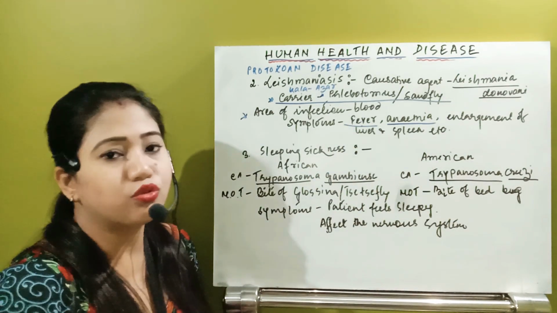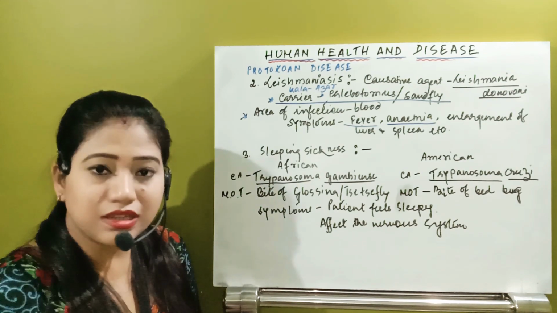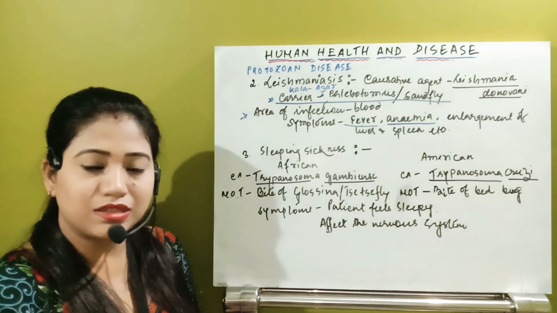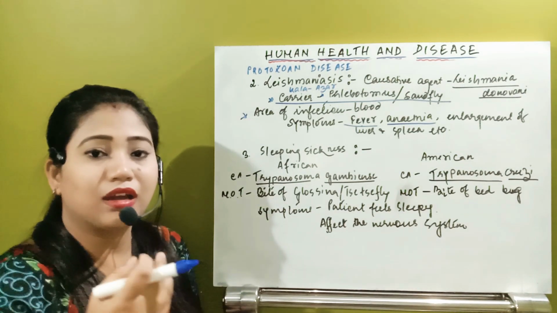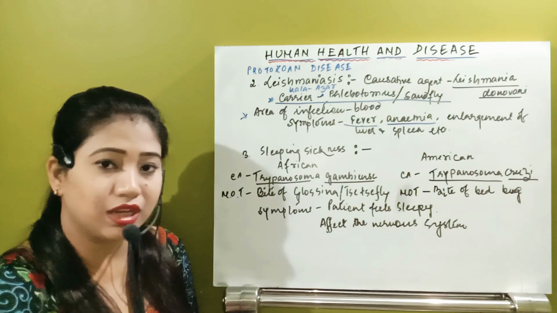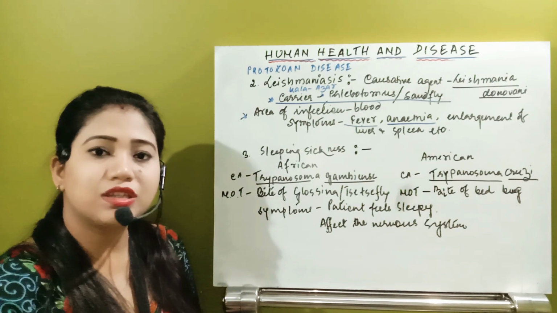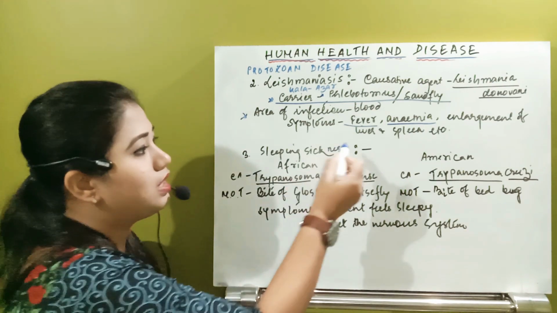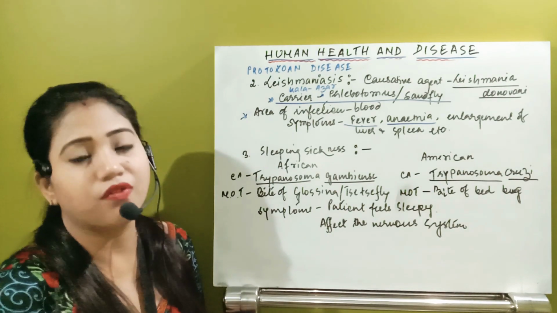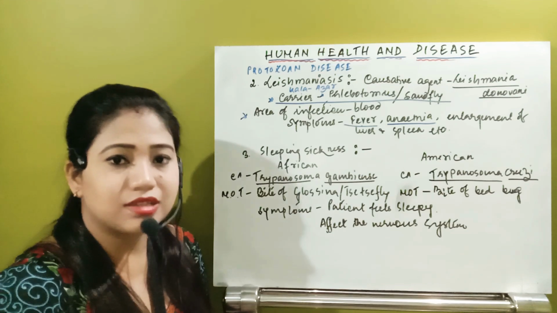And you know that whenever we have infection, and the RBCs are bursting, the liver will be affected, and the RBCs will die. That hemoglobin will be broken down in which part of your body? That is the spleen. Spleen is called the graveyard of RBC. So the spleen and the liver will have infection. So that's why enlargement of liver and spleen will occur. So this is the disease.